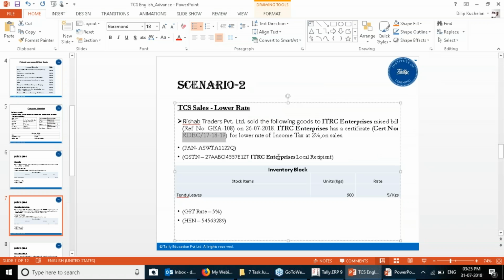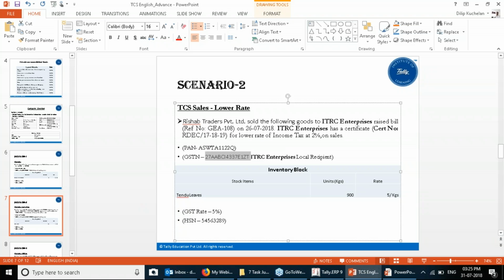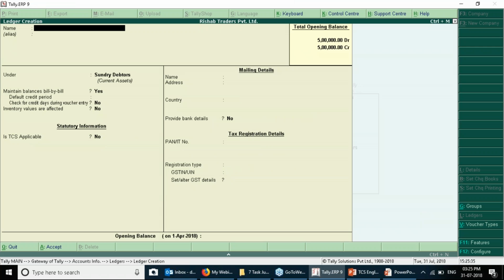Now this ITRC Enterprise is a local recipient. So you need to provide the PAN number first. Then afterwards you have to provide the GSTIN number, and you can save the screen. After saving the screen, you would be creating a sales account.